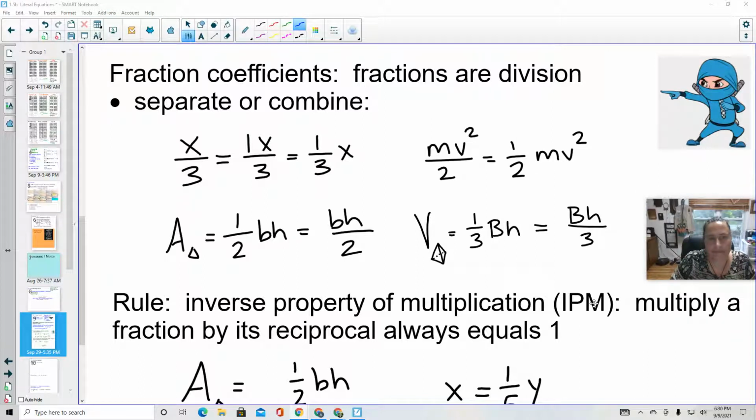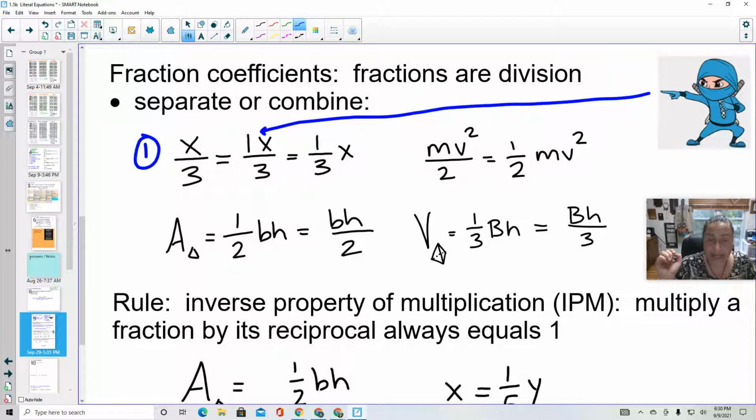All right. Fraction coefficients. Fractions are division. Just don't forget that. You can separate or combine them. So take a look here. If I have x over 3 in example 1, I have a ninja 1. So here's that little ninja 1 guy, right? That really is 1x over 3. But then I can pull out that fraction. I can make that 1/3 x. So x over 3 is the same as 1/3 x.